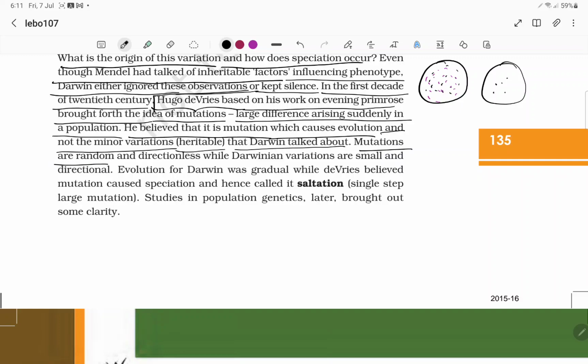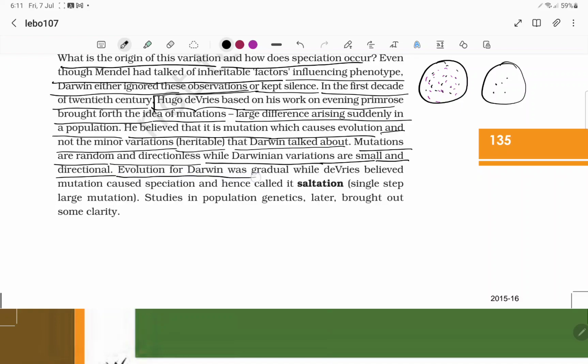Mutations are random. They are directionless. You can't see a particular direction, and it is very random, while Darwinian variations are small and directional. So Darwin spoke in a directional way, but Hugo de Vries spoke in a non-directional way.